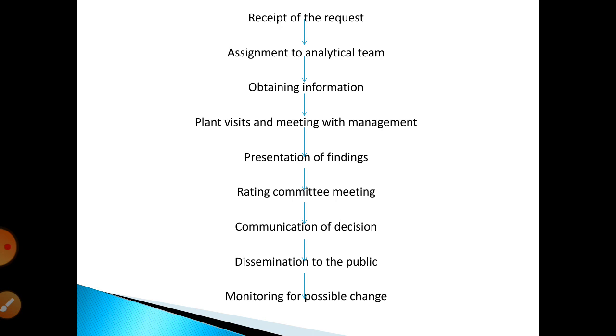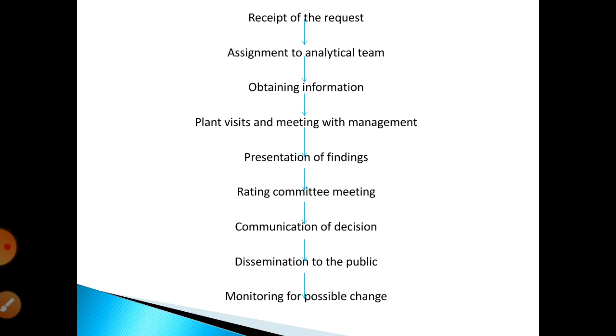These are the various aspects involved in the receipt of the request. An agreement is signed between the rating agency and the issuer company. The issuer company says it wants the rating of that company, so appropriate information should be given to the agency. Once the rating has been given, it is up to the issuer company whether to accept that rating or not. This is the first step.